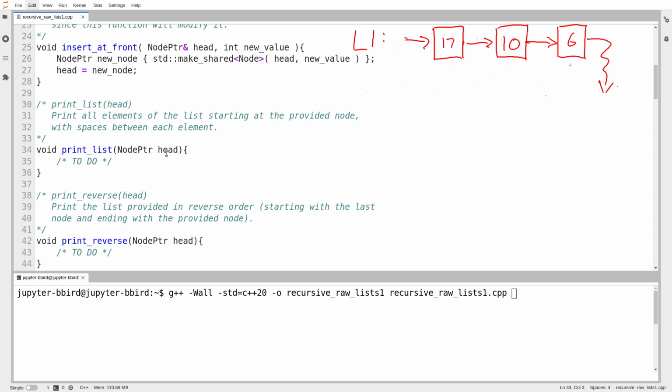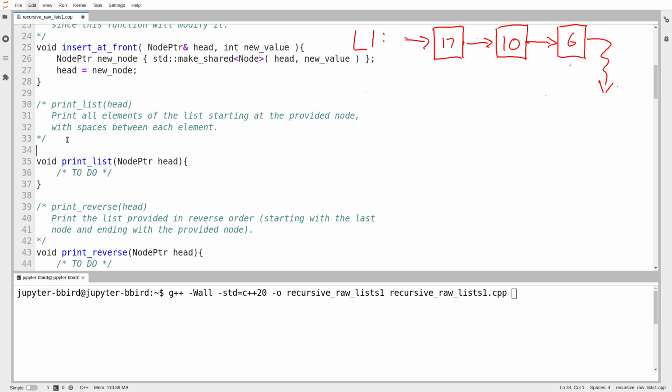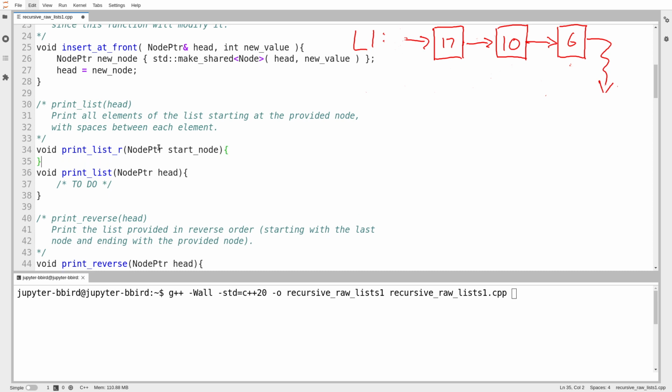I'm going to write myself a little helper function up here called print list r. The only reason I'm calling it print list r is to make it clear to anybody reading it that it's sort of a helper to the print list function. And it's going to print every element of a list, so I'm going to call it node p2. I'm going to say start node. I give you a node to start at, and you print every element of the list from that node onwards. So if I hand you a pointer to the 10, you would print the 10 and then the 6.